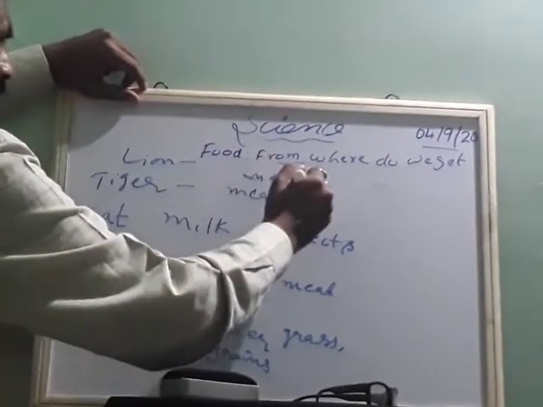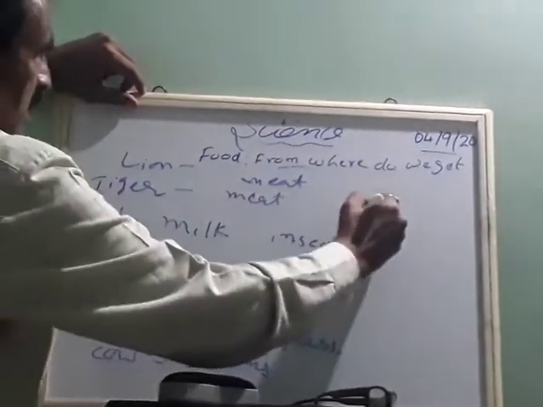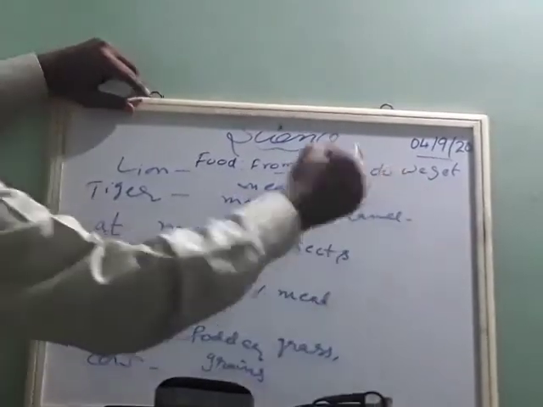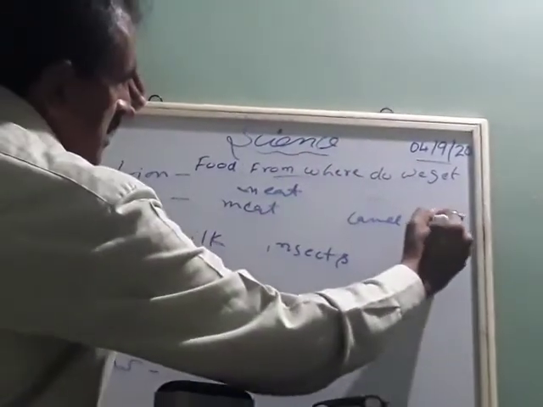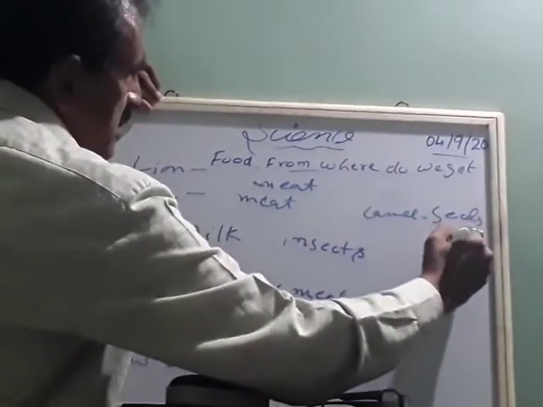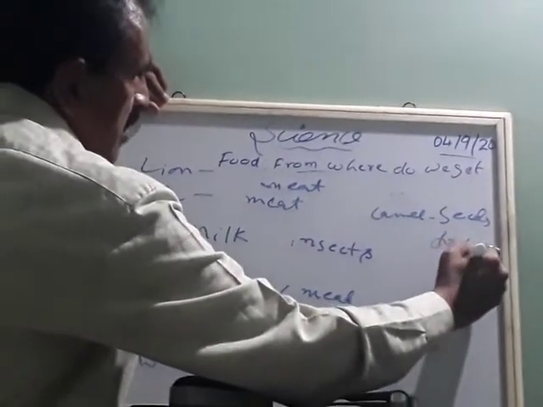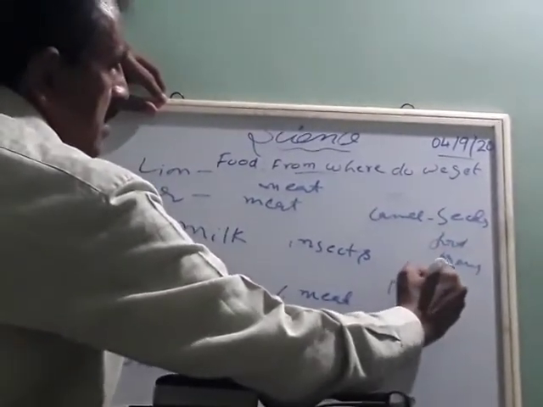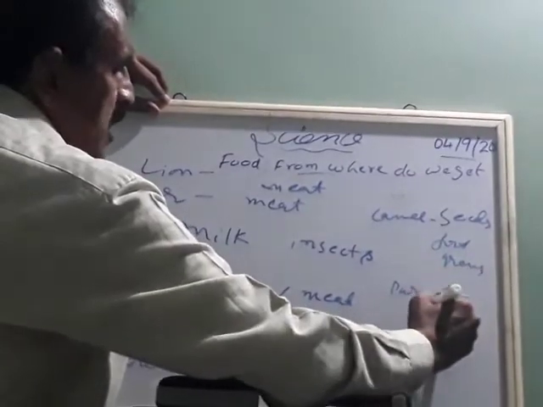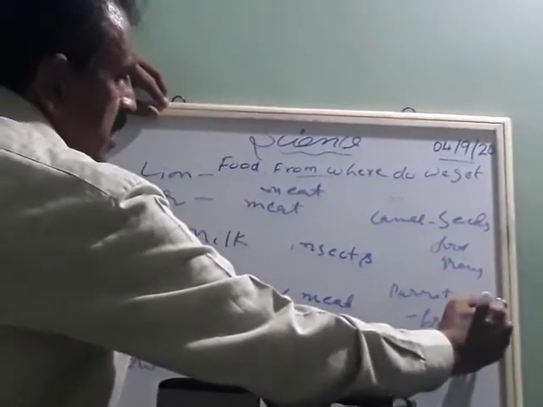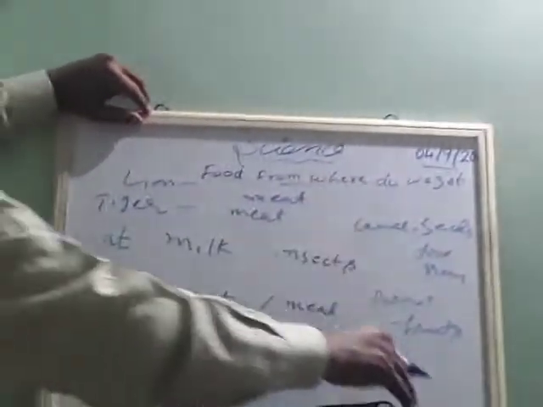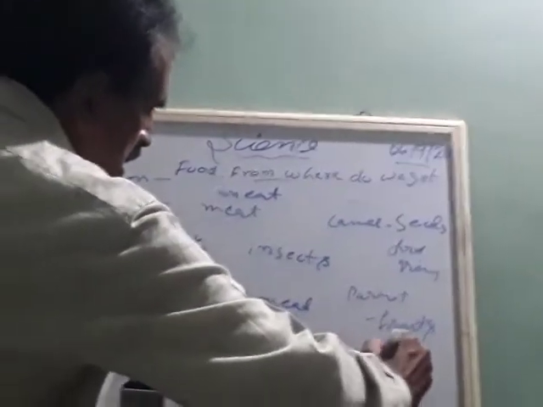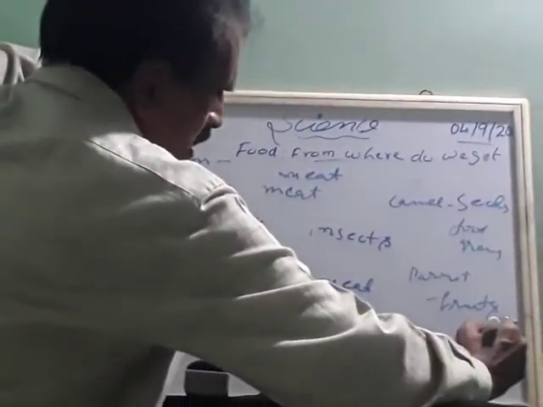Okay. Like this, take a camel. What does a camel eat? A camel eats seeds and some other things, seeds and food grains. Okay. What does a parrot eat? A parrot eats only fruits. What does a hen eat? A hen eats only grains.